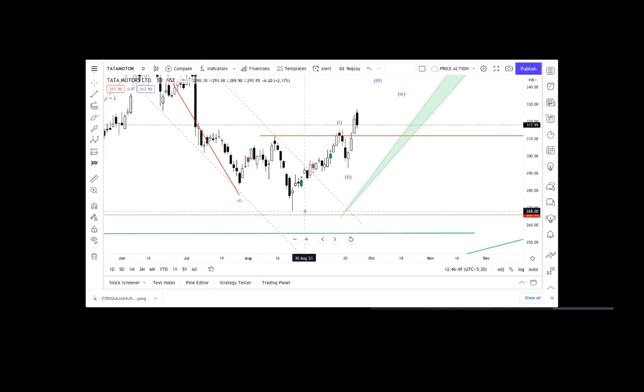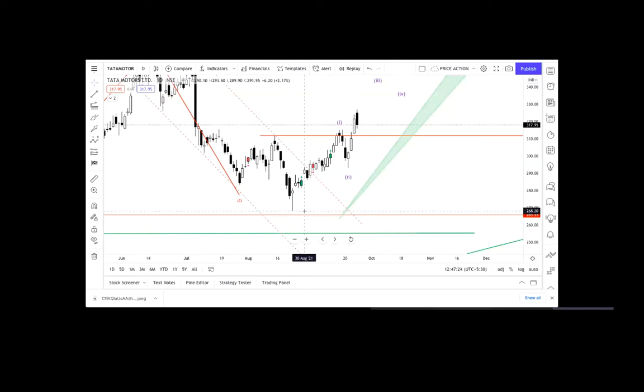Counts are not important, prices are. As of now the prices are forming higher highs and higher lows, because these prices have formed a high greater than this, and the lows are higher than these lows. You can count later whatever the count is, but your major established point is this. So you can be long on this stock with the SL of this for investment purposes.